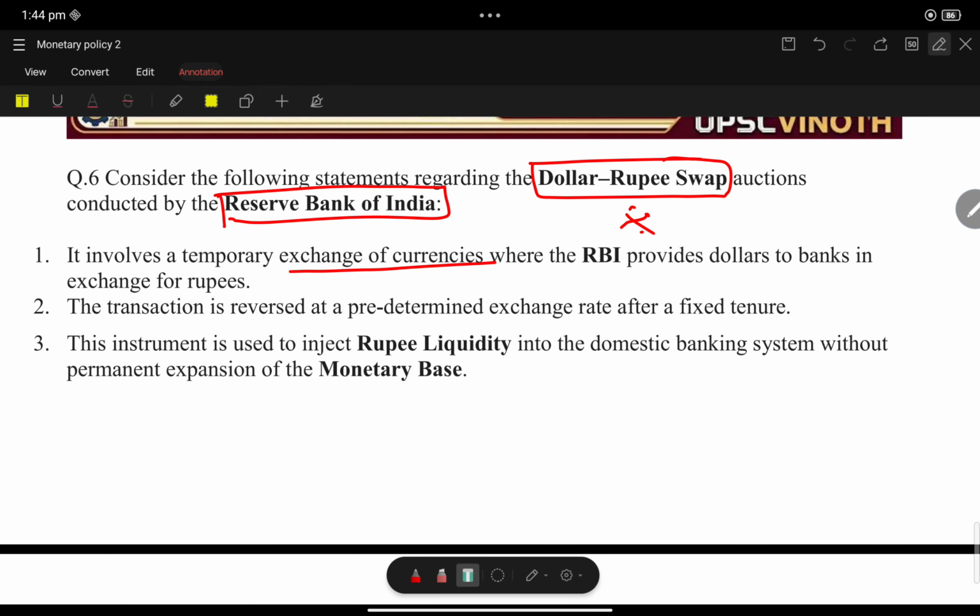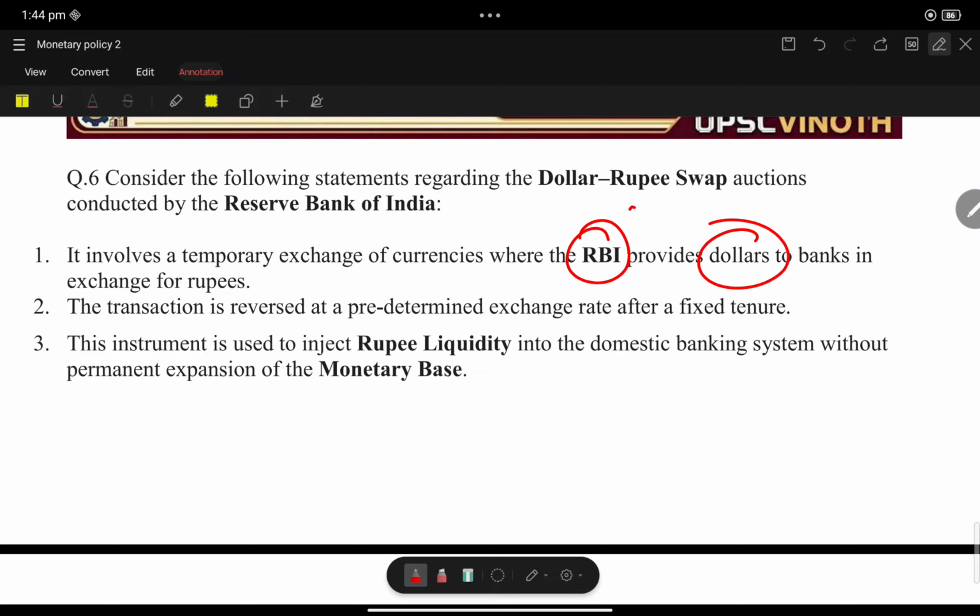Consider the following statements on dollar to rupee swap auctions conducted by RBI. This talks about auctions. It involves a temporary exchange of currencies. No, see here, RBI will not provide dollars. RBI will give rupees. So, RBI will absorb the dollar. RBI will not provide the dollar.